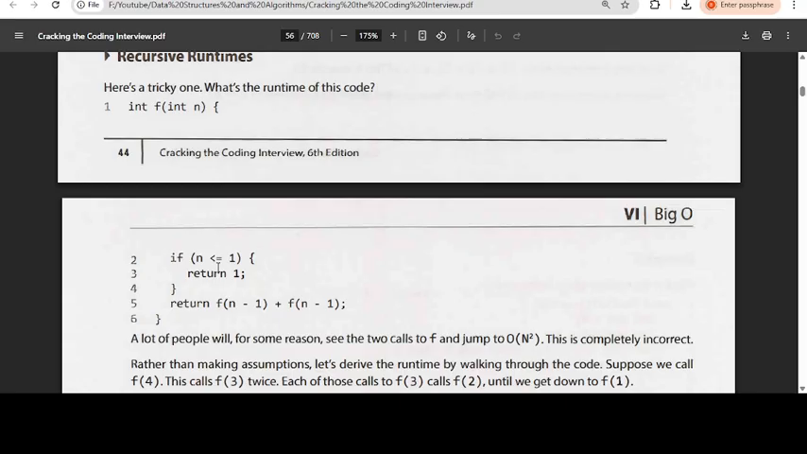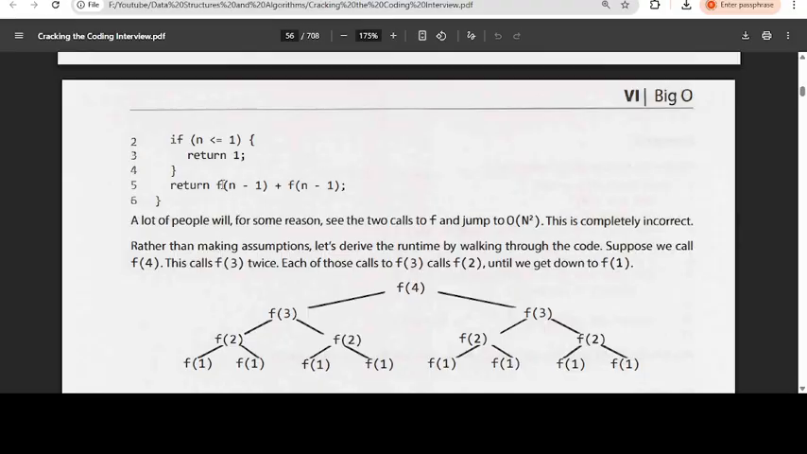They may ask it in the interview. This is a data structures and algorithms question. What is the runtime of this code? First see the code. Int f is a function, so f is a function of type integer with one integer parameter n. If n is less than or equal to 1, return 1. If the condition is false, we have to go to the next line.